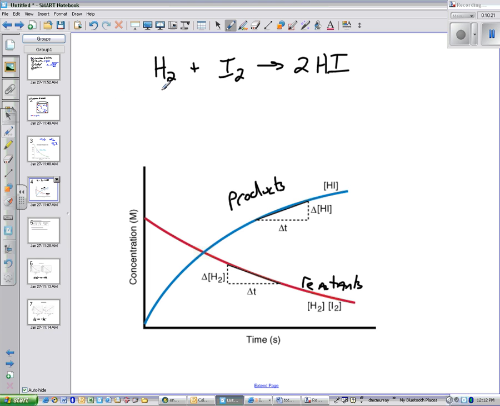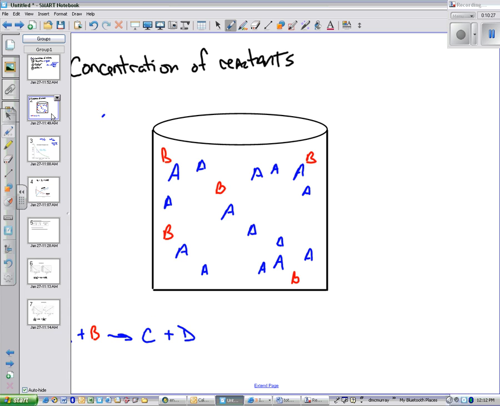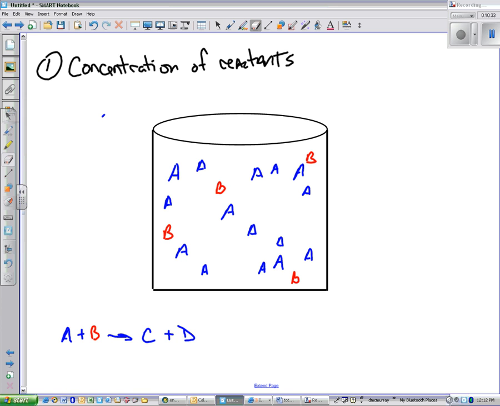And so now notice how the concentration of those reactants affects the rate. We go back to our picture and notice as I start to get rid of more A's and B's, eventually we get to the point where this reaction happens really slowly. Because now we have several B's. Now I pumped up the A's initially, but imagine we only had a couple A's and a B in here, right?